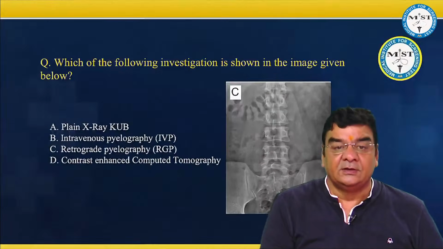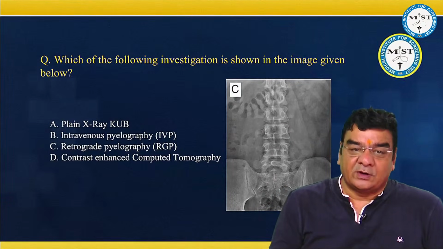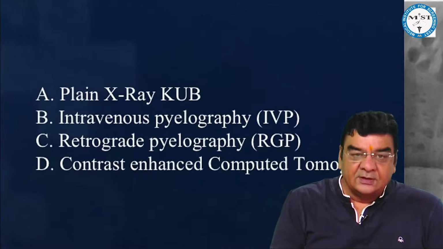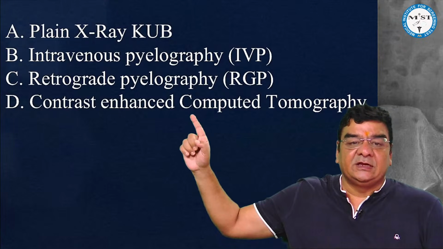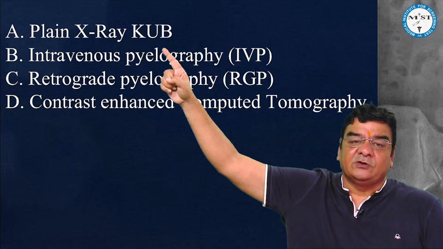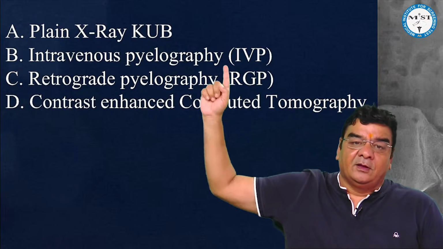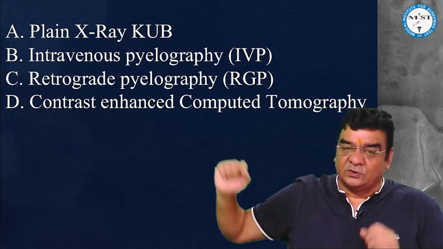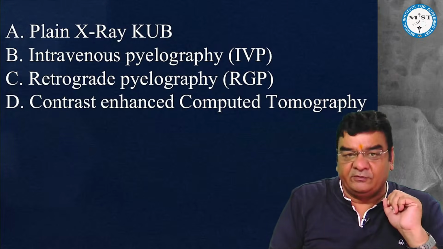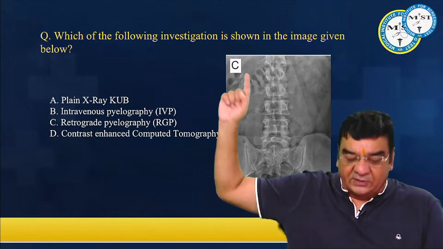So obviously, it cannot be a CT. It can be a plain X-ray of KUB, IVP, or RGP. But because there is no contrast, definitely this would not be IVP or RGP. So the plain X-ray KUB would have been the right answer here.